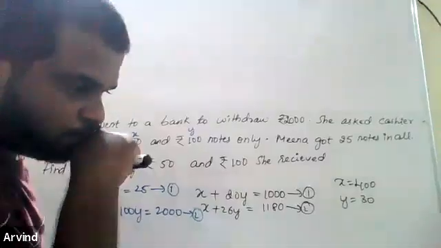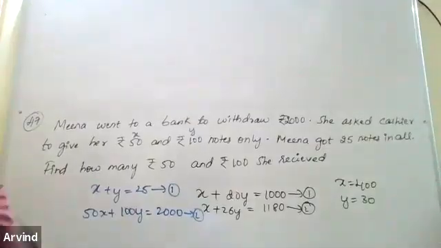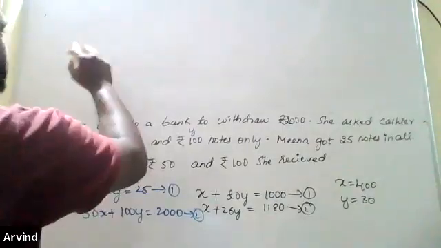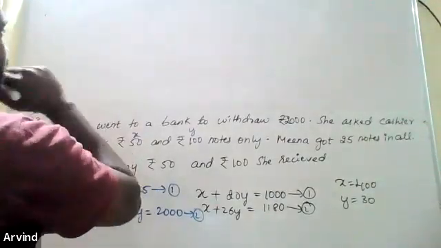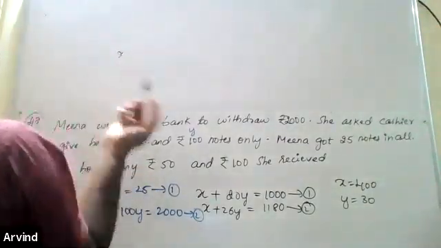Same chapter. Okay. The difference in the measures of two complementary angles is 12 degrees. Find the measures of the angles. Okay, the difference of measures of complementary angles is, okay, it's very simple.